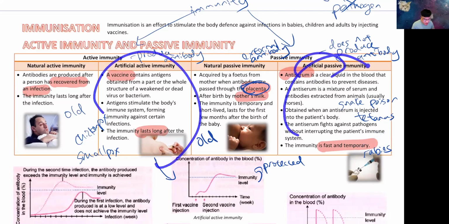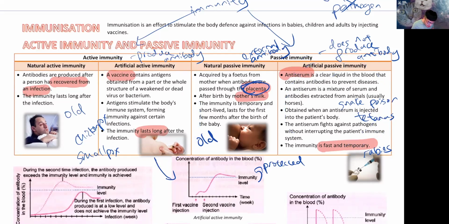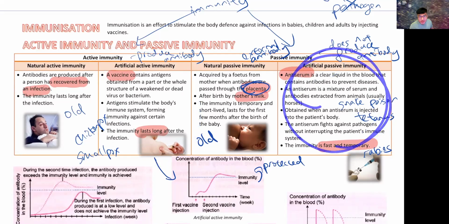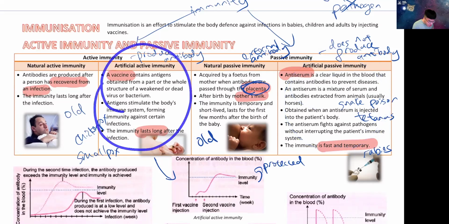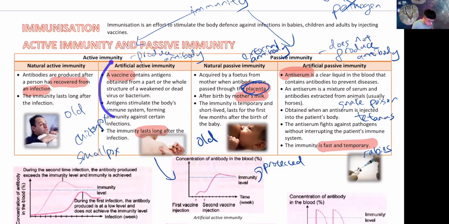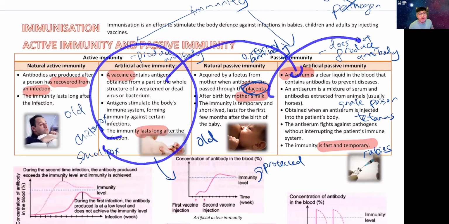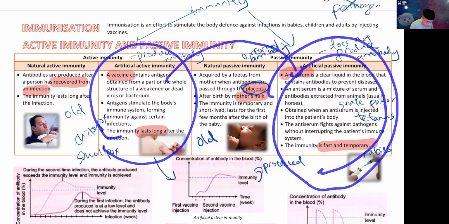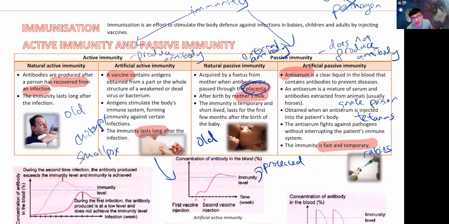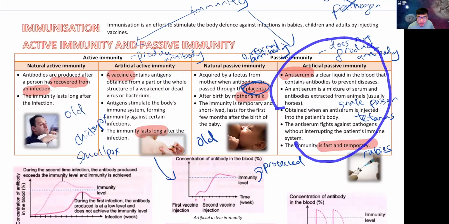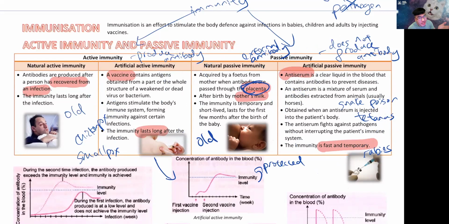So as you can see, these technologies are awesome. You have the fast one, to protect infected people, and you have the slow one, which gives you long-term protection. This is why we focus on this more. You might say, sir, why is there no anti-serum for COVID? Because there's no need to. That's why they say prevention is better than cure. This is a cure, but we want prevention. We don't want this to happen. Instead of learning how to put out a fire, why don't we learn how to protect your house against fire in the first place, if it makes any sense to you.